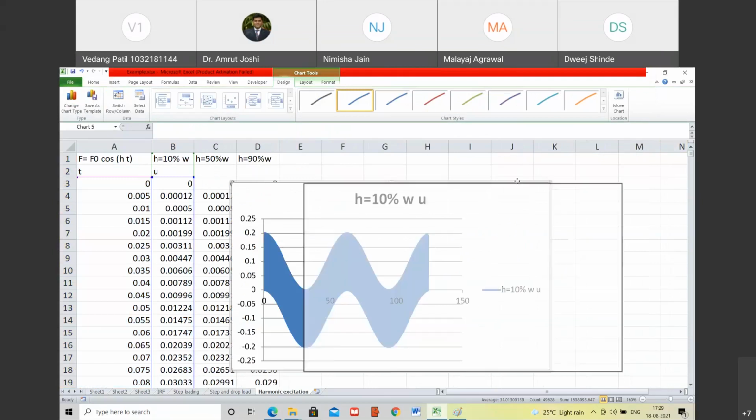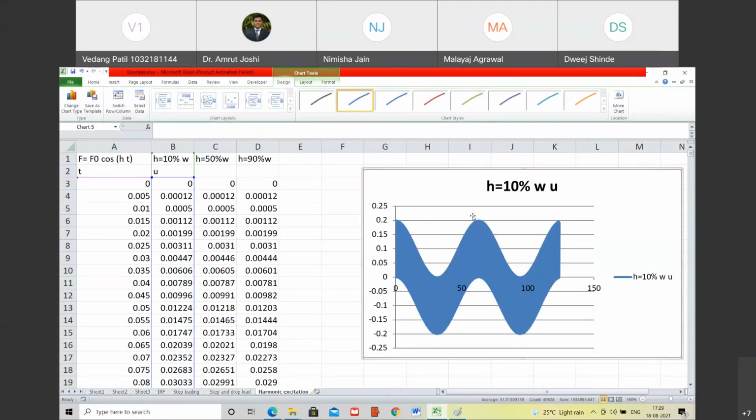Are you able to see about which value these oscillations are occurring? About which value the oscillation is occurring? If you look at the upper part, it is about plus 0.1. Do you agree with me? Yes. If you look at the lower part, the average will come out close to minus 0.1.